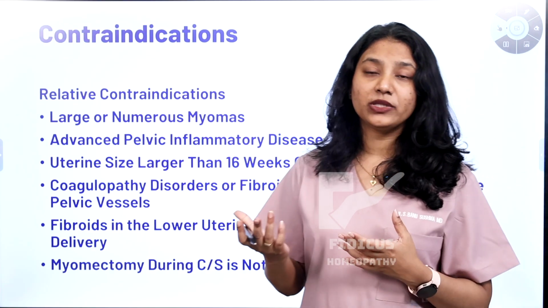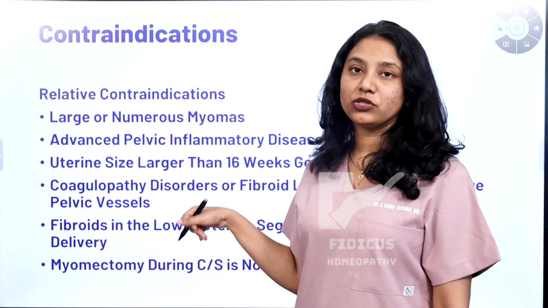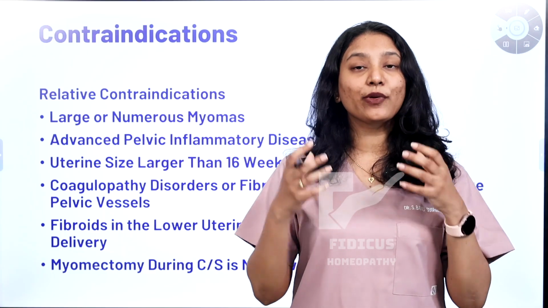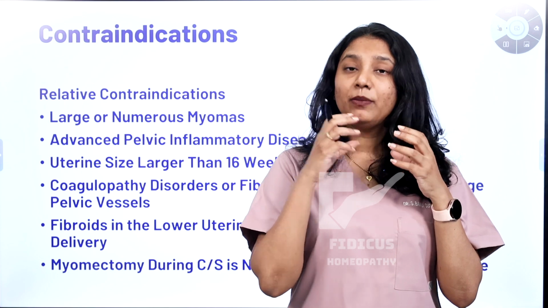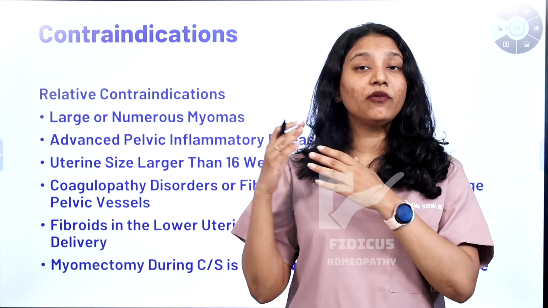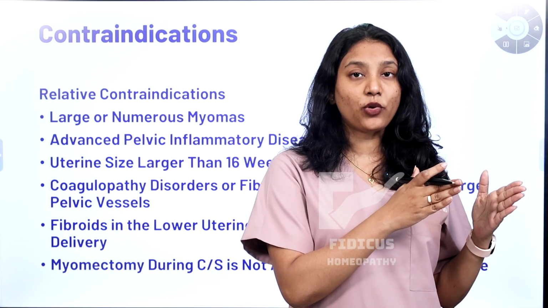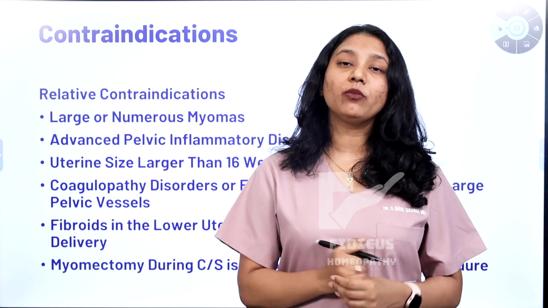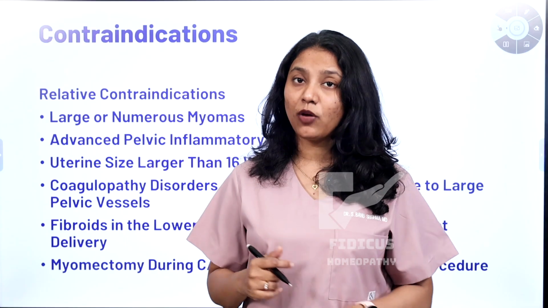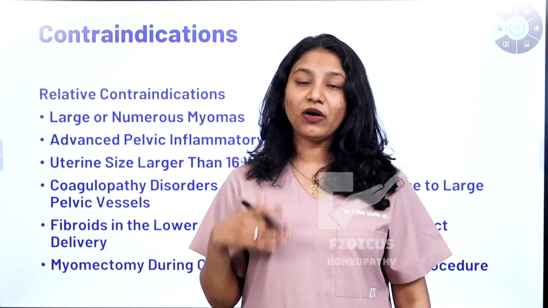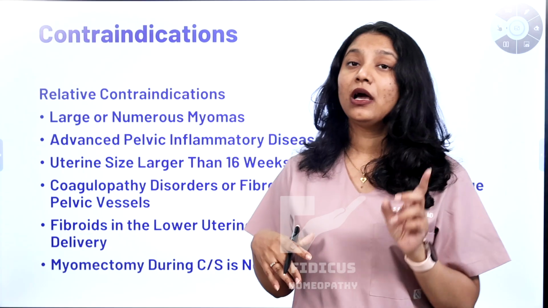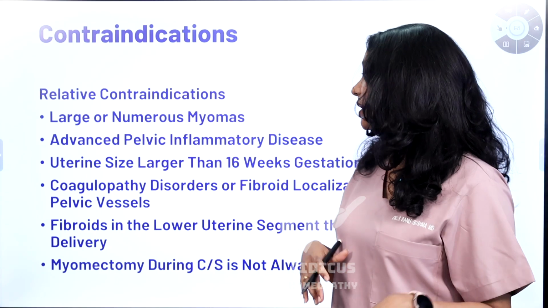What do you mean by coagulopathy disorders? If you're having coagulation disorders, if you're someone who has problem clotting the blood, or your bleeding time and clotting time are really very slow, then you have to first get treated for that coagulation problem and then go for a myomectomy, because after surgery, if you have a bleeding problem, the blood will start to ooze really fast and you will lose a lot of blood. You would need a blood transfusion after that.